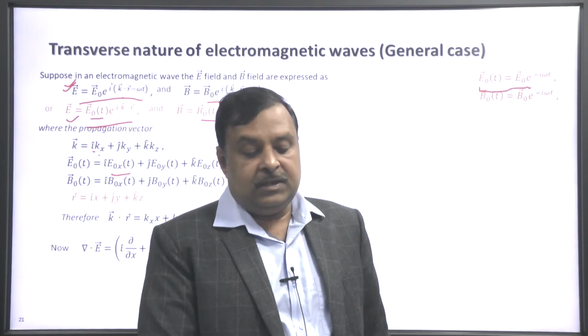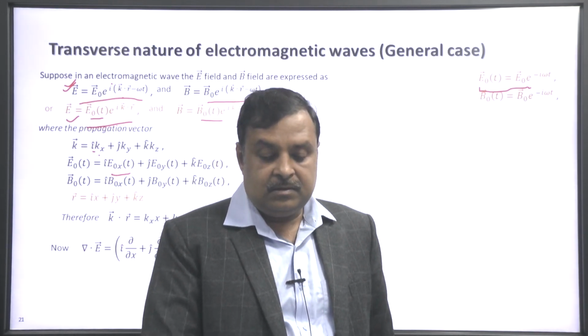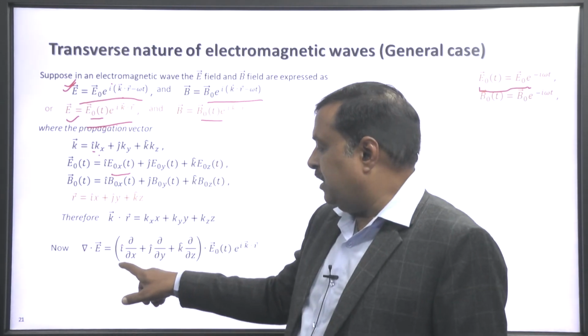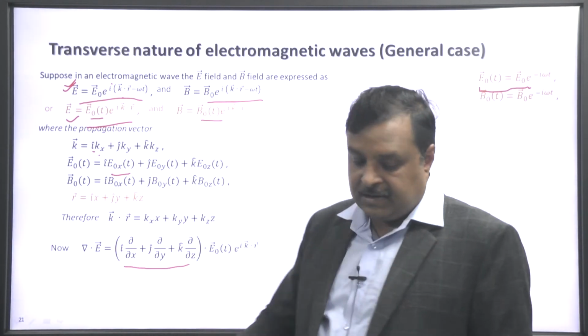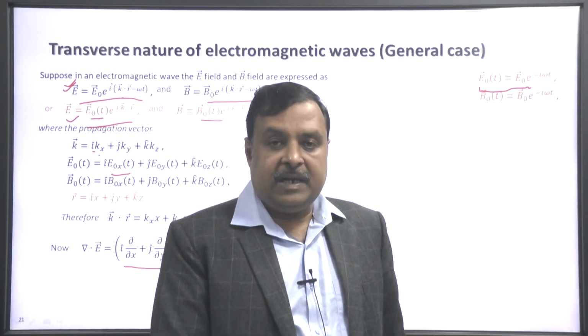And del dot E: the operator del is defined as this. So, del dot E, you will operate this on this. Let us expand the right hand side.